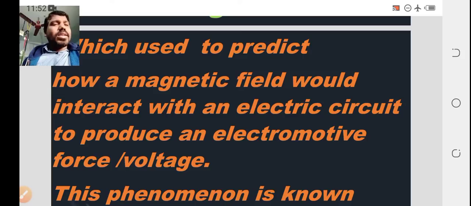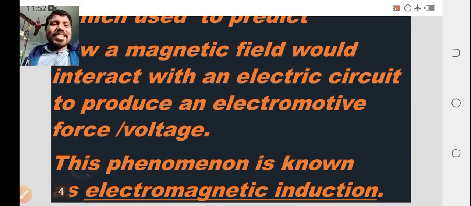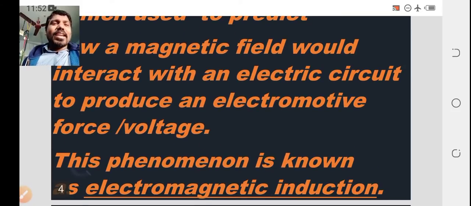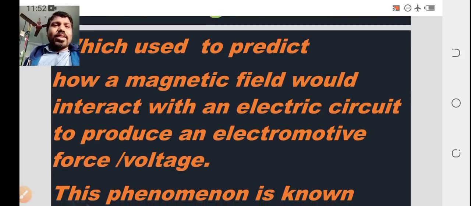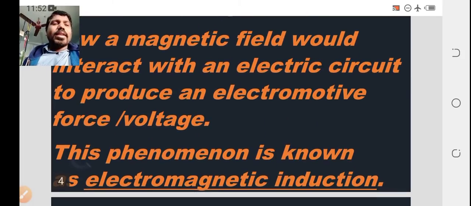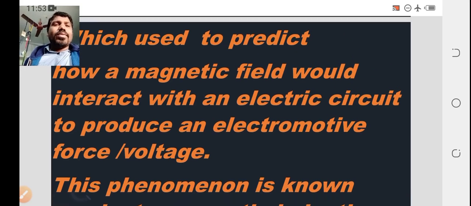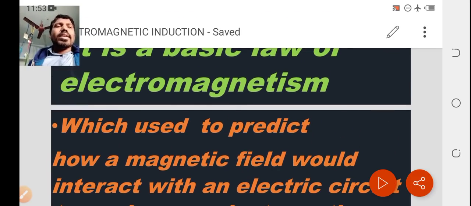The production of electromotive force with the help of an electric circuit and a magnetic field is known as electromagnetic induction. To study electromagnetic induction, Faraday's laws are essential.